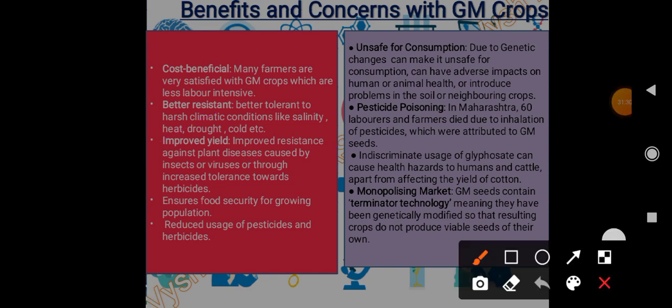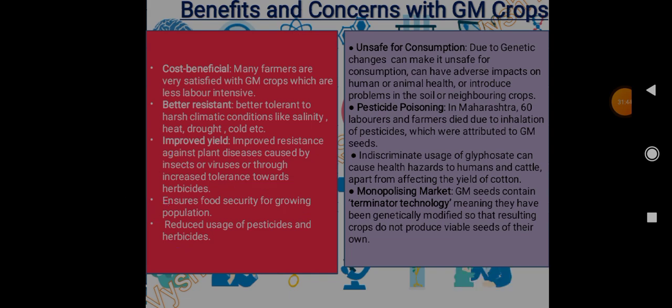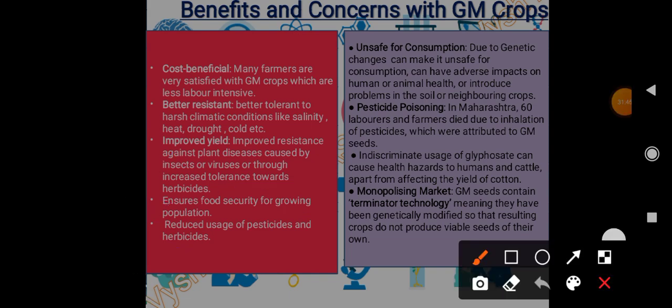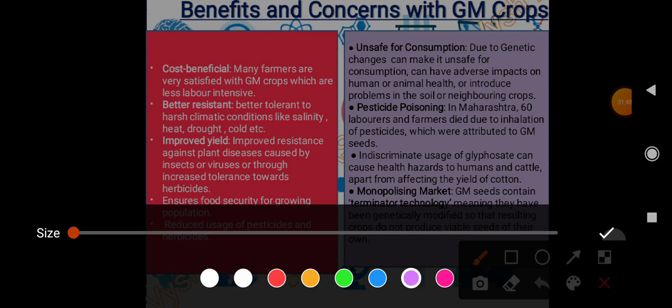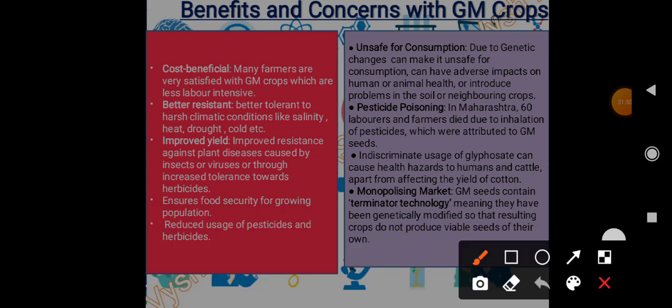So improved resistance against plant diseases which is caused by insects or virus, or through increased tolerance towards the herbicides, right? And then it ensures food security for growing population, and then reduced usage of pesticides and herbicides. So these are the benefits of GM crops. Okay, now we will see what are the concerns or issues.